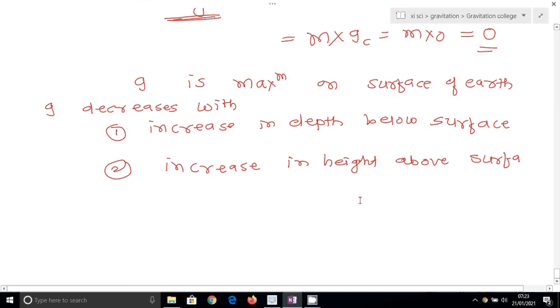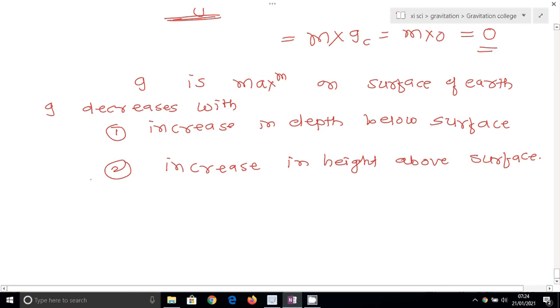If there is an increase in height above the surface of the earth, the acceleration due to gravity decreases there. So we know these three important conclusions. The acceleration due to gravity is maximum on the surface of the earth, it decreases with increase in depth below the earth, and it decreases with increase in height above the earth.